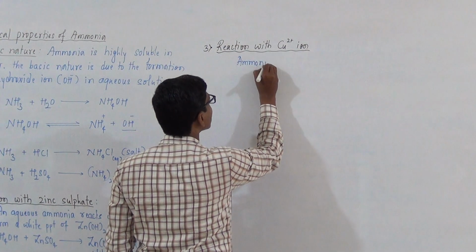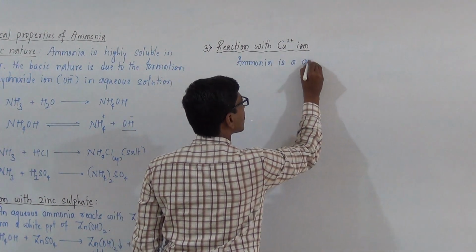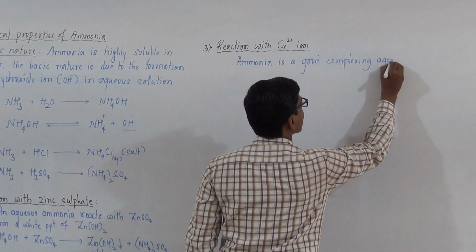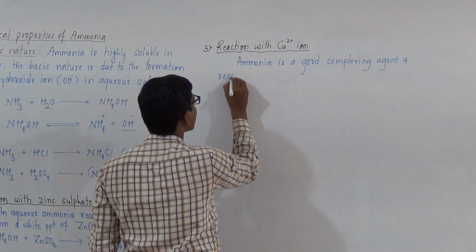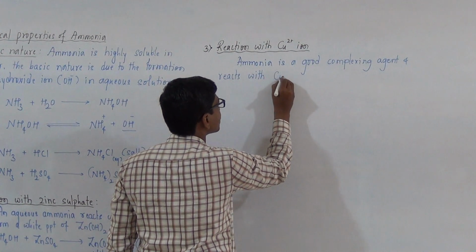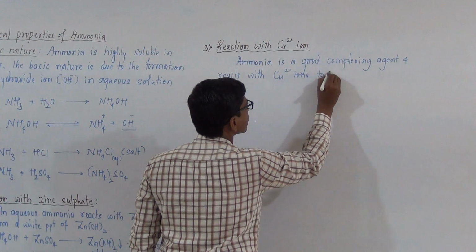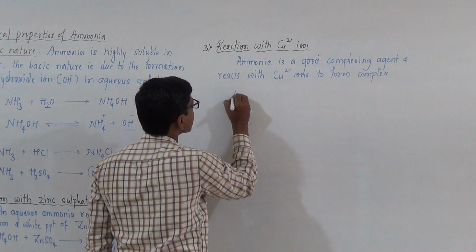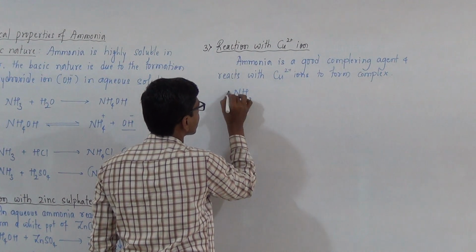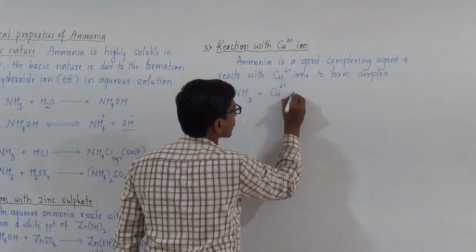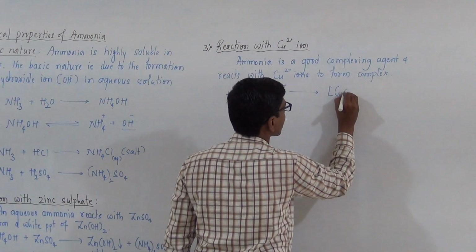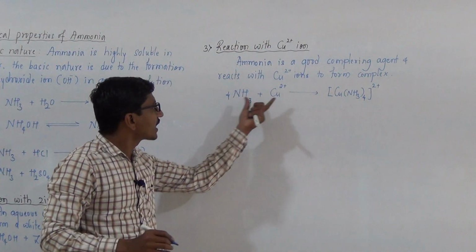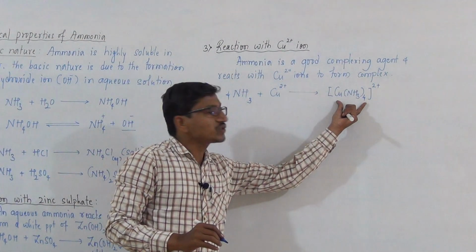Ammonia is a good complexing agent, and reacts with Cu2 plus ions to form a complex compound.